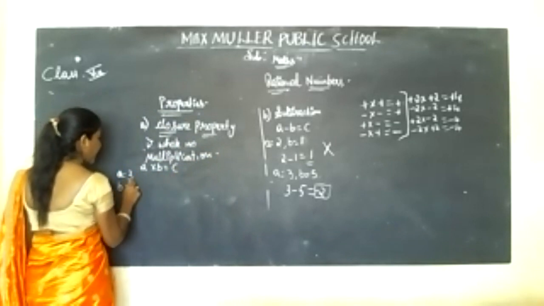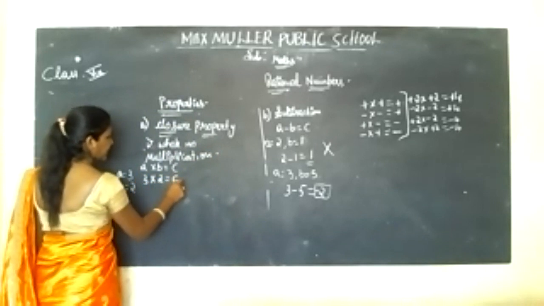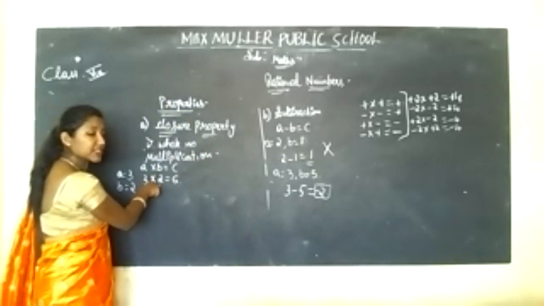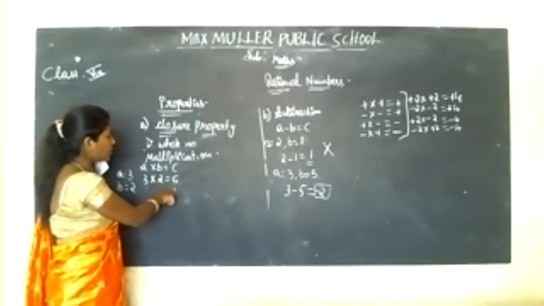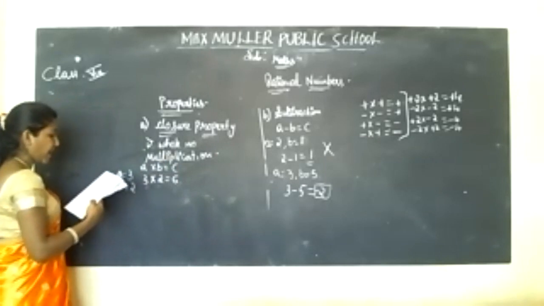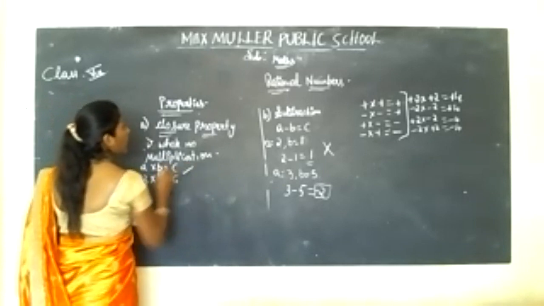B here, we'll take 2. So 3 into 2 is 6, correct? So here A is a whole number, B is a whole number, C is also a whole number, correct? Here it is satisfying under multiplication.